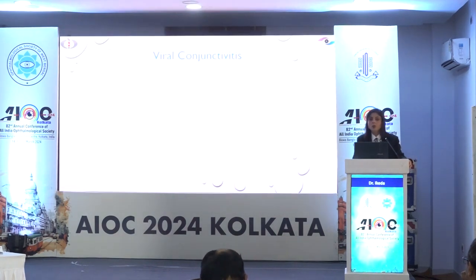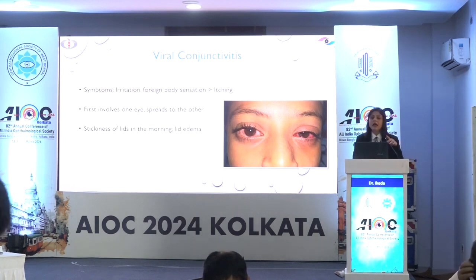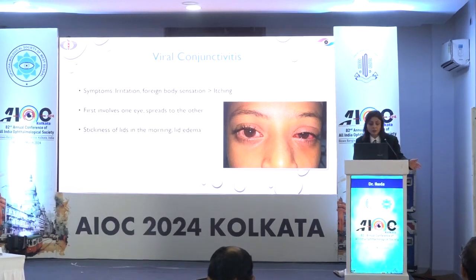So let's talk about viral conjunctivitis. This is what a typical patient of viral conjunctivitis would look like. A predominant symptom here would be mainly irritation and foreign body sensation more than itching, and an important sign would be that they would have stickiness of the eyes in the morning if we specifically ask that question, and there might be associated lid edema.